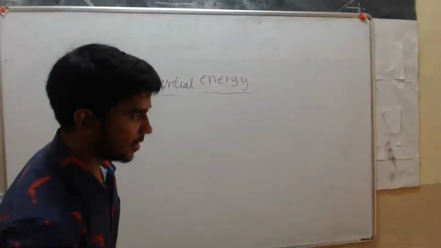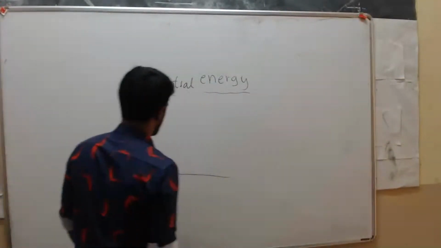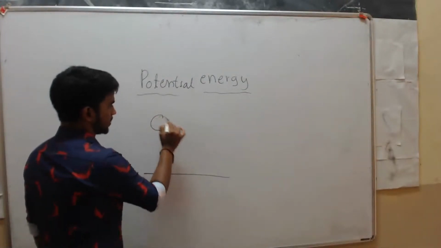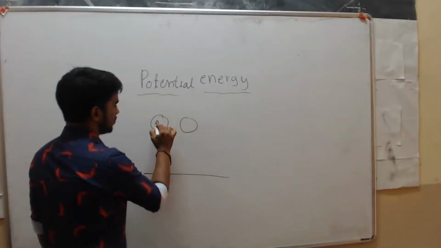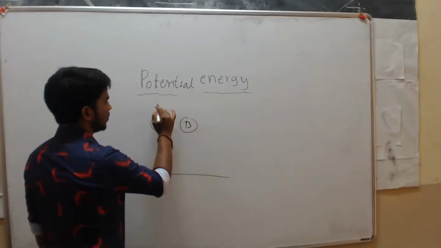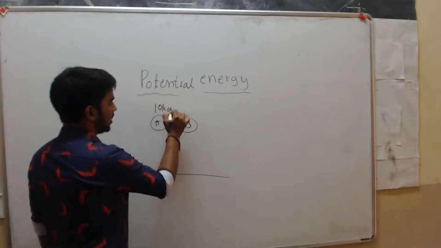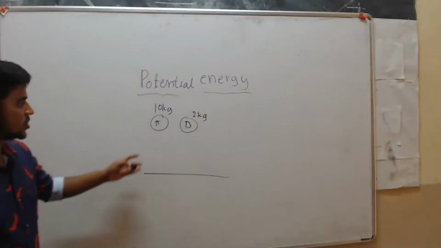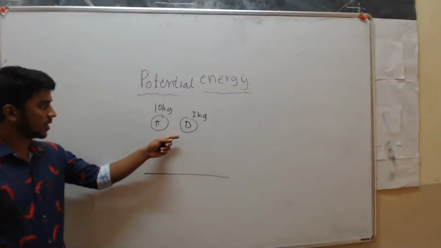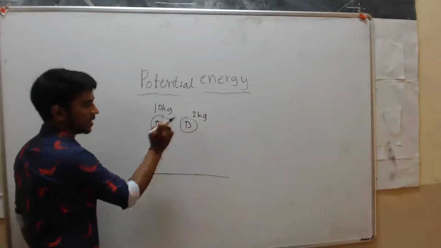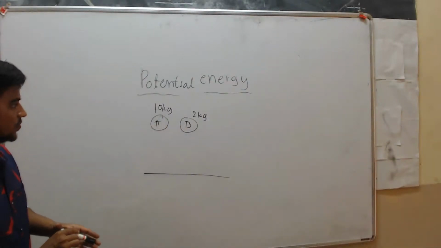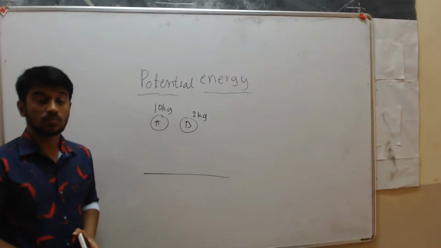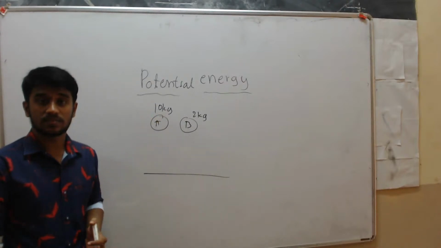See here, take two objects. I will drop two objects from here, same height. So object A and object B. Now its mass is say 10 kg and its mass is 2 kg. So now tell me which object gains more. You will drop from here and here. So now tell me, out of these two, which object possesses more energy? Sorry, more potential energy.